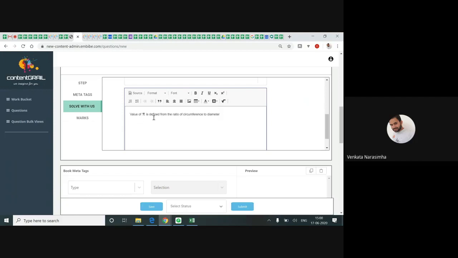So value of pi is defined from the ratio of circumference to diameter.